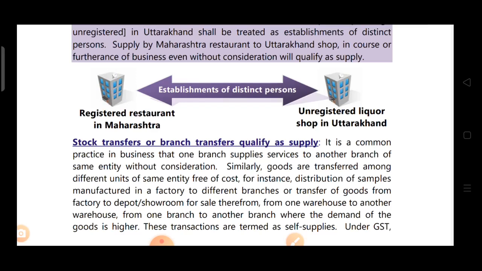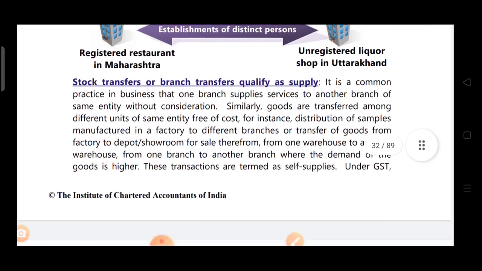Now, stock transfer or branch transfer qualifies as supply. It is a common practice in business that one branch supplies services to another branch of the same entity without consideration. Okay, stock transfer is there between the branches. Similarly, goods are transferred among different units of the same entity free of cost. For instance, distribution of samples manufactured in a factory to different branches, or transfer of goods from a factory to a depot or showroom for sale. Therefore, from one warehouse to another warehouse, from one branch to another branch where the demand for the goods is higher. So these transactions are termed as self-supplies.